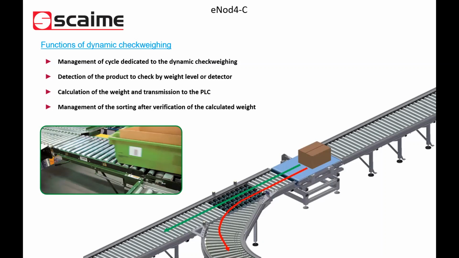Exactly. One thing which is not written on this slide, but was present just before: the eNode 4C is certified for legal for trade applications in stop and go and in automatic. Yes, indeed.